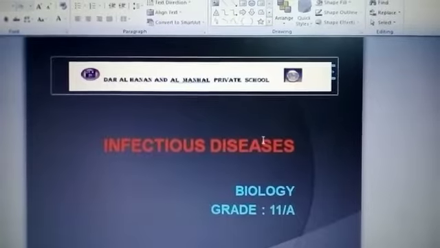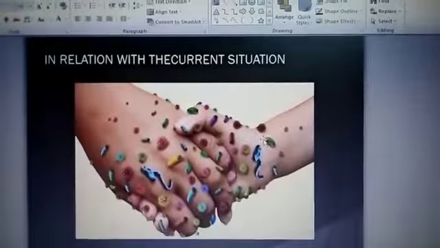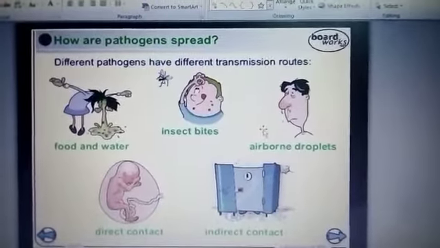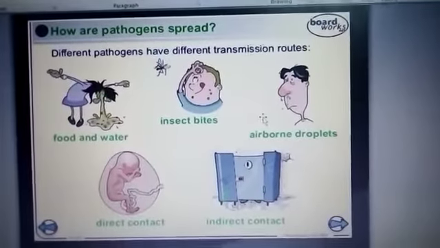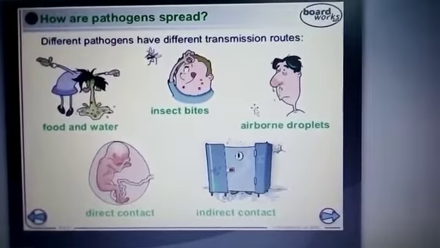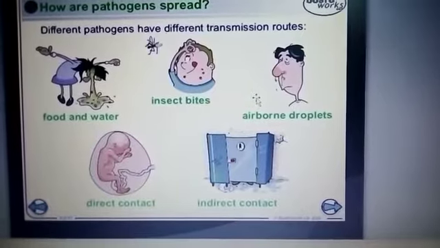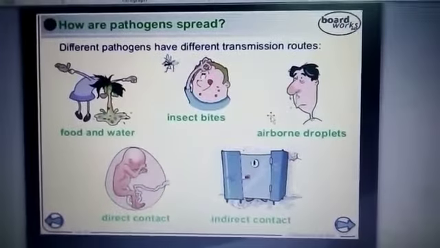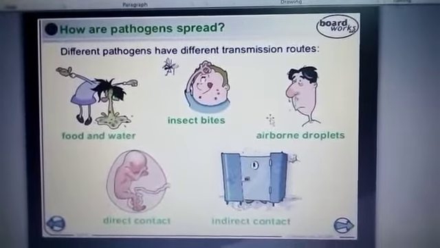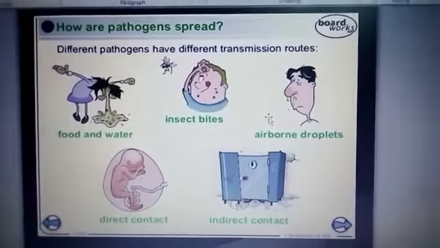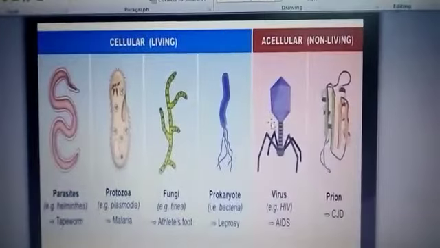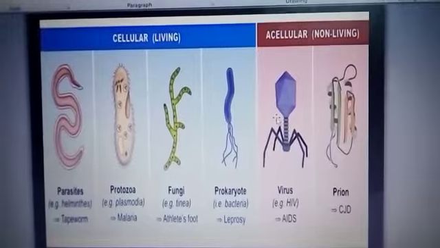So let us see what are the infectious diseases included in our syllabus. How are the pathogens getting spread? Through food and water, through insect bites, by airborne droplets, direct contact and indirect contact. Before entering the next slide, what is meant by pathogen? A pathogen is a microorganism which causes diseases, right?